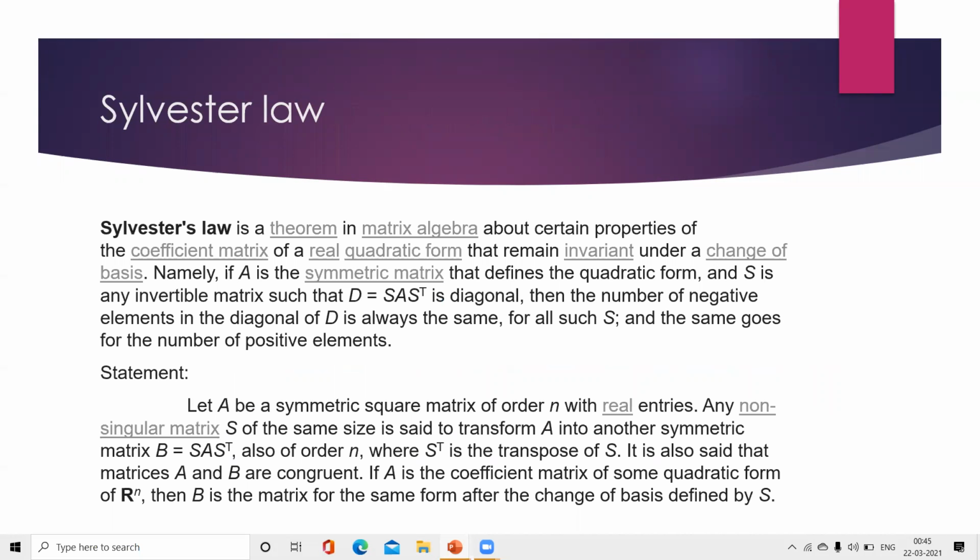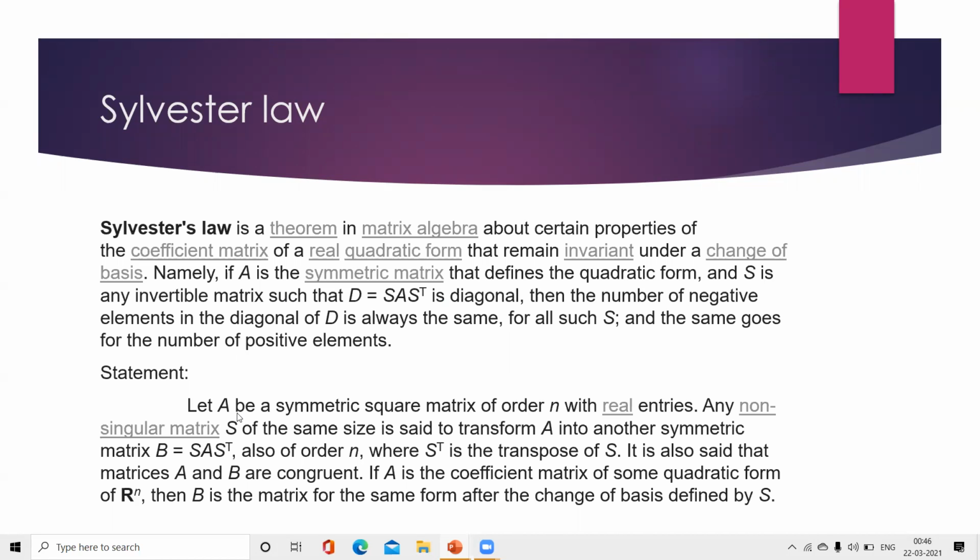Sylvester's law is a theorem in matrix algebra about certain properties of the coefficient matrix of a real quadratic form that remain invariant under a change of basis. Namely, if A is a symmetric matrix that defines a quadratic form and S is an invertible matrix such that D equals S into A into S transpose is diagonal, then the number of negative elements in the diagonal of D is always the same for all such S, and the same goes for the number of positive elements.